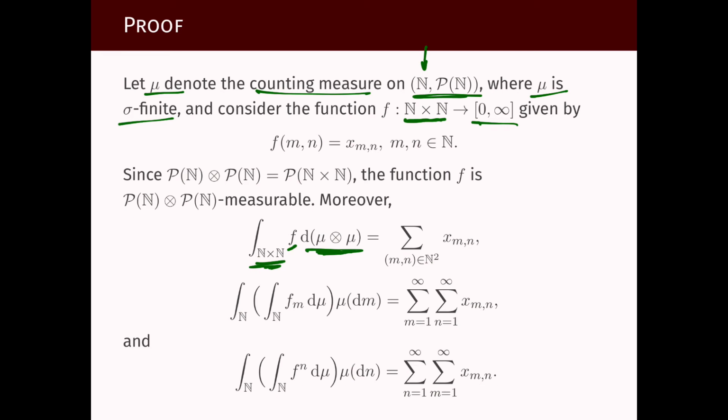And the product of a counting measure with itself is the counting measure on the product space, because the measure of any pair of numbers, k and j, will be 1. So this is the counting measure.